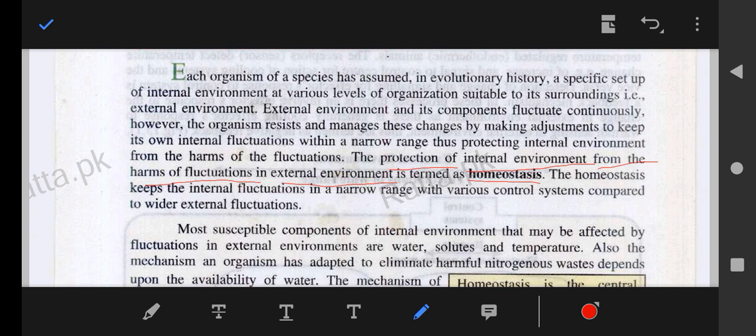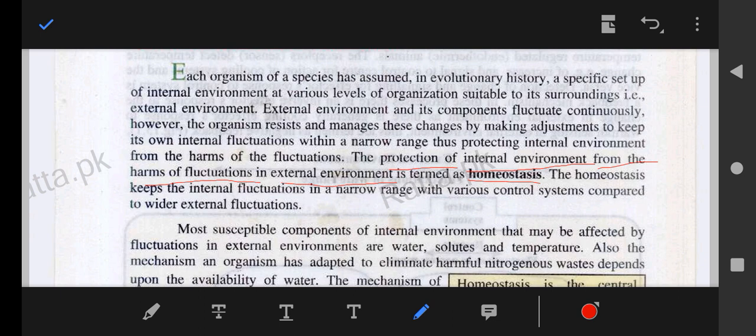It means that when the external environment changes, obviously there will be some changes in the internal environment of the human body. So our body has a protective mechanism that enables it not to change its temperature, solutes, or other factors. Homeostasis is the protective mechanism that helps the human body keep its internal environment within a narrow range. So this is the definition of homeostasis.